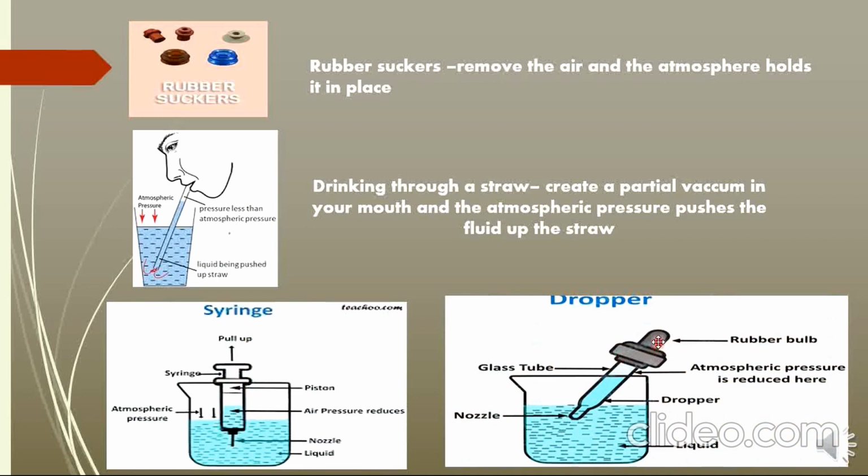The rubber bulb is pressed to push out the air from it, thus reducing air pressure inside the tube. Atmospheric pressure on the liquid pushes the liquid inside the rubber tube when the pressure upon the bulb is withdrawn.